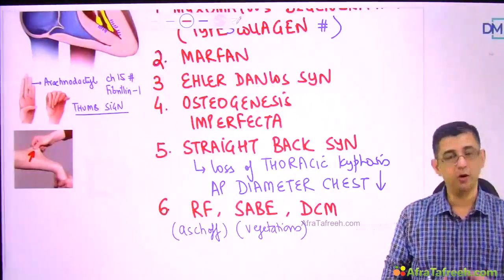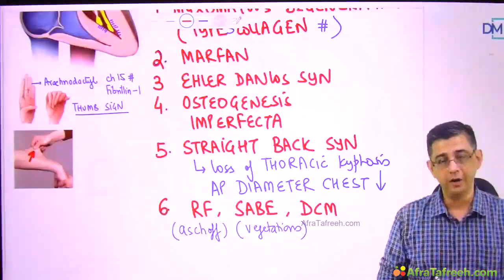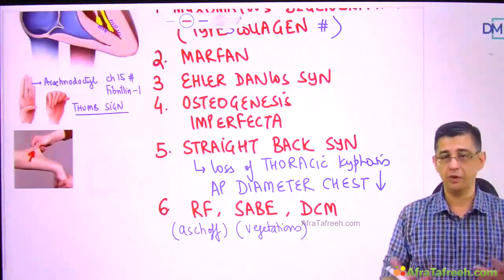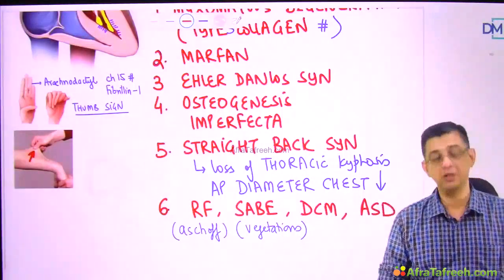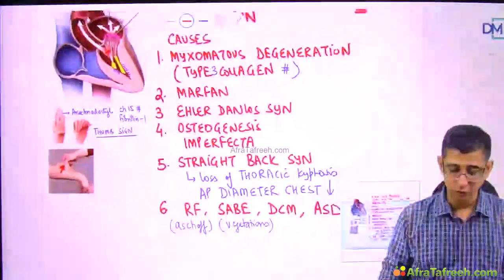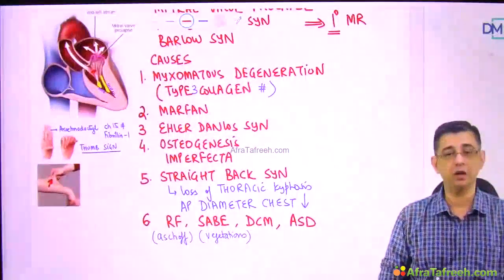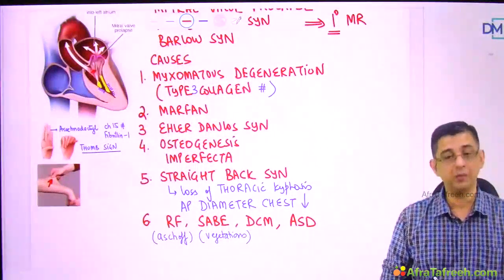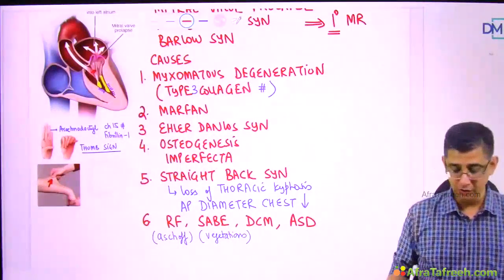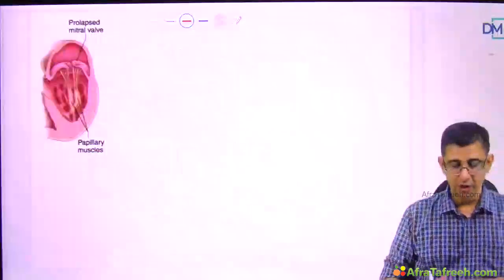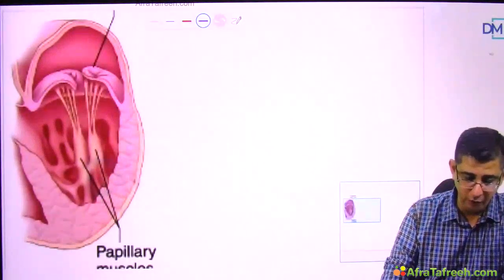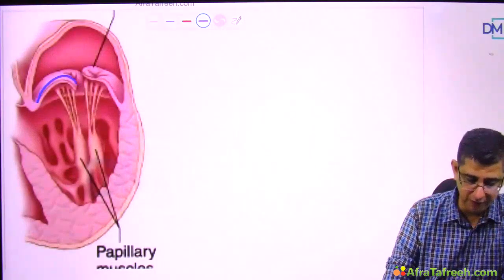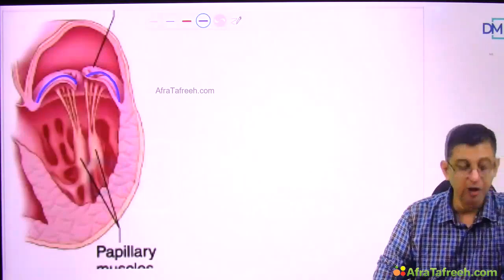So dilated cardiomyopathy will anyway cause a dilated mitral annulus, and mitral valve prolapse can be associated with the congenital heart disease by the name of ASD. So these are the usual causes. Why would you have a development of MVP in a patient? And from the pathophysiology perspective in this particular disease, the biggest problem in this patient is, as you can see, the billowing of the valve. You can see the valve leaflets are pushed up relatively further up.